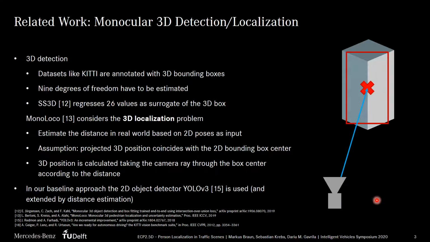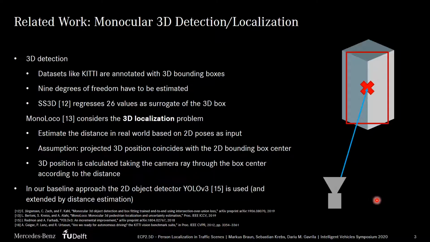Other datasets like KITTI are annotated with three-dimensional bounding boxes. For the 3D detection problem, 9 degrees of freedom have to be estimated, namely the position, orientation, and extent of an object. One example for this group is the work of Jörgensen et al. Their image-based detection network requires a total of 26 different values as surrogate for the 3D box only using images.